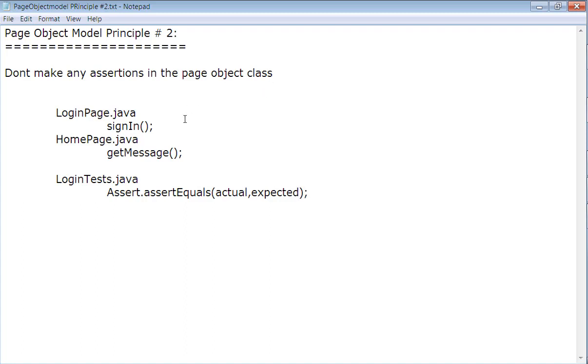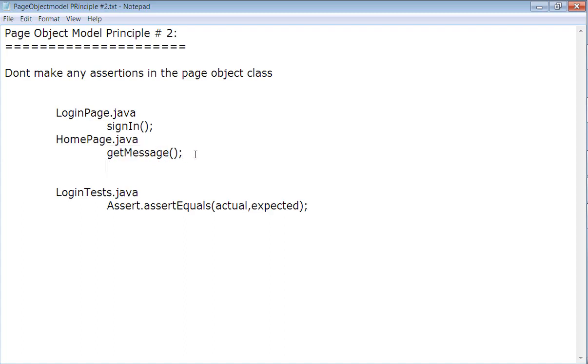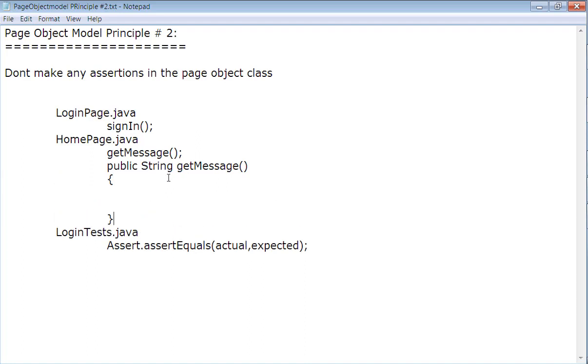So you should not do any assertions in the getMessage method. You can write a method as public String getMessage, which returns the string, and this string will be stored in the actual variable of the login test and compared against expected.